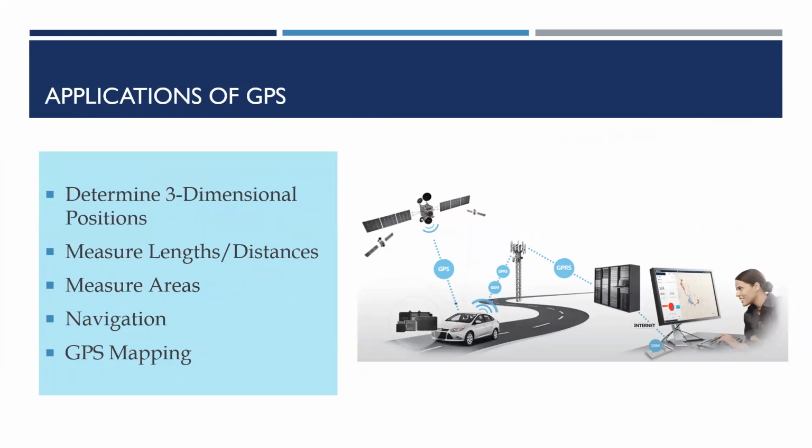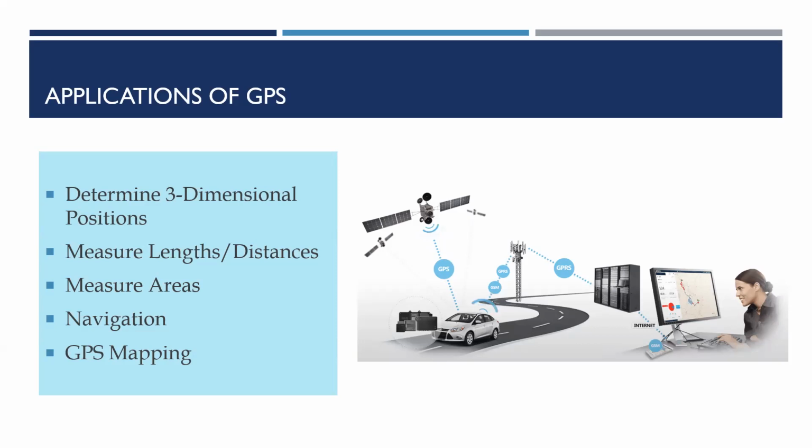Now, applications of GPS. The key function of GPS is to locate your position on the earth. GPS allows us to obtain, record and manipulate positions on the earth. A waypoint gives us the coordinate for a single point location. Waypoints and tracks give us a digital record in the form of a geospatial layer that we can print to a map. GPS can be used to measure distances.